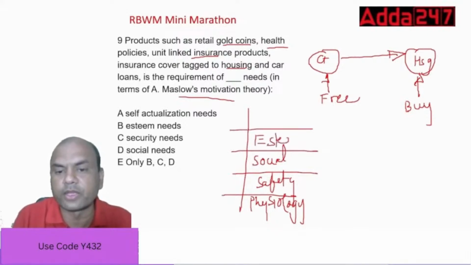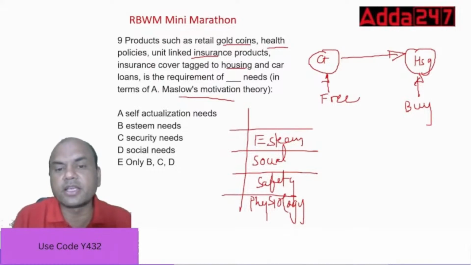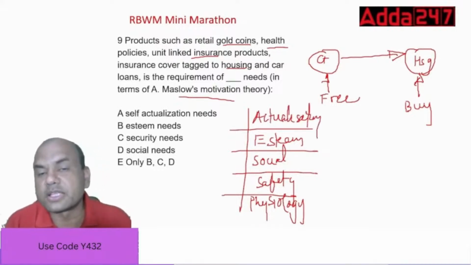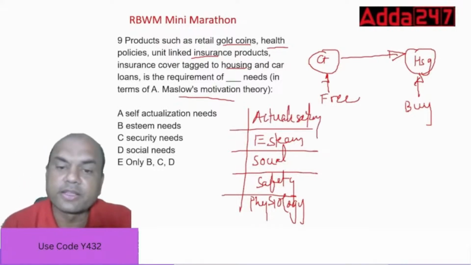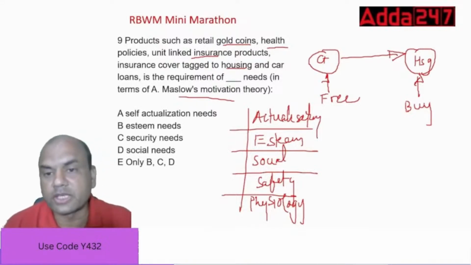And the fifth one, anyone remembers? Which is the fifth one? Yes, it is actualization. Got it? So these are the 5 levels of Maslow's hierarchy.